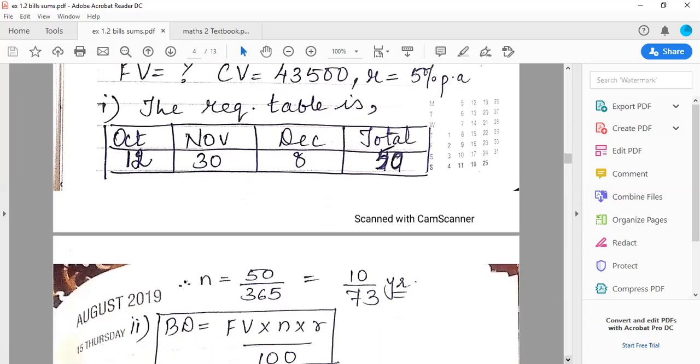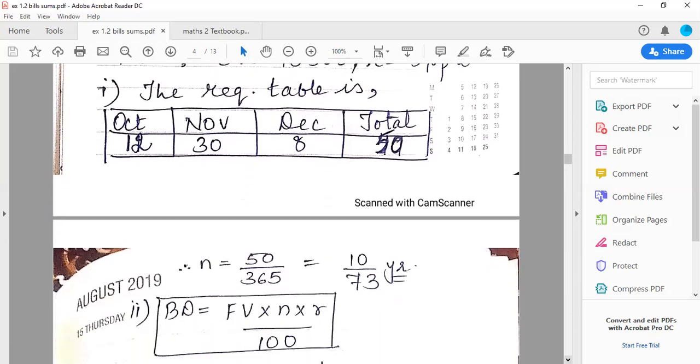Okay. So now we'll get the value of n and we'll convert it into years. So 50 upon 365, which is equal to 10 upon 73 years. I've cancelled it by 5 ka table. Okay. So continuing forward, table ke baad, the next step is to put the formula.